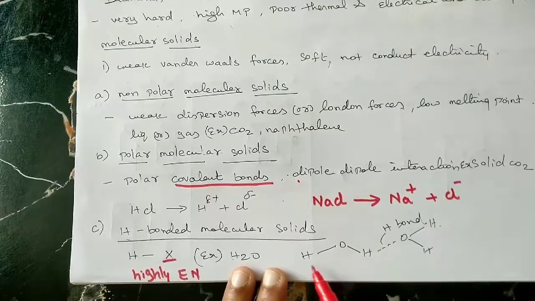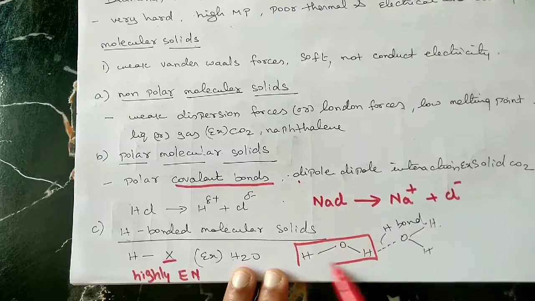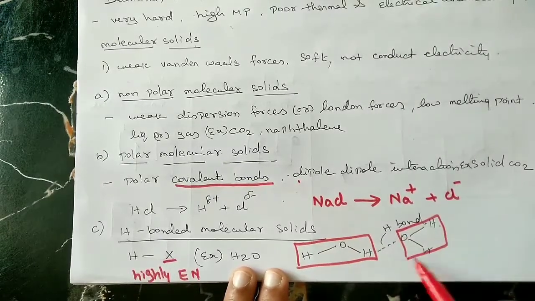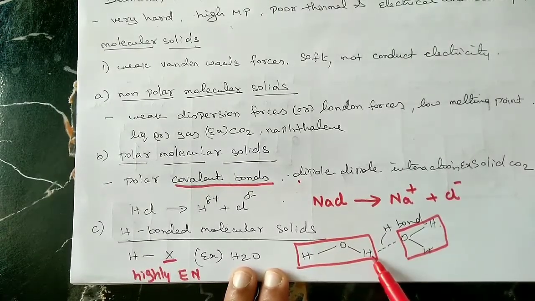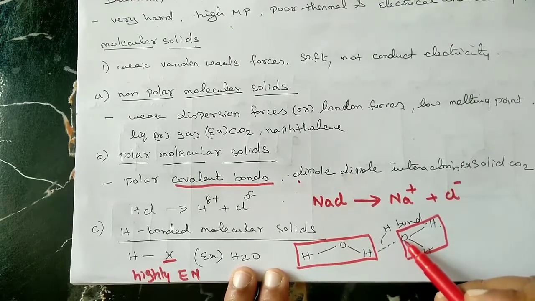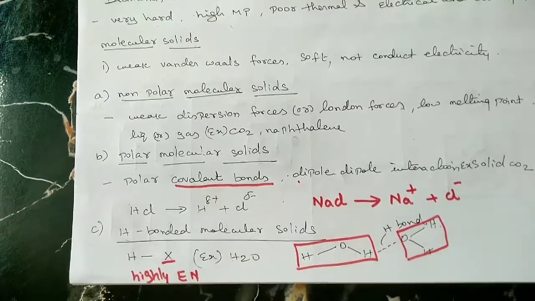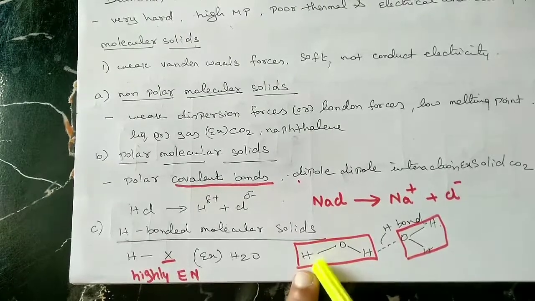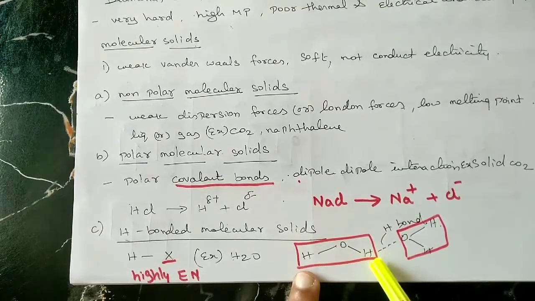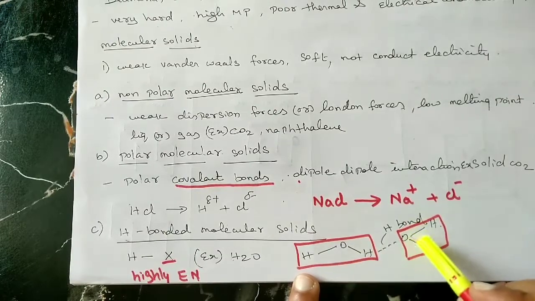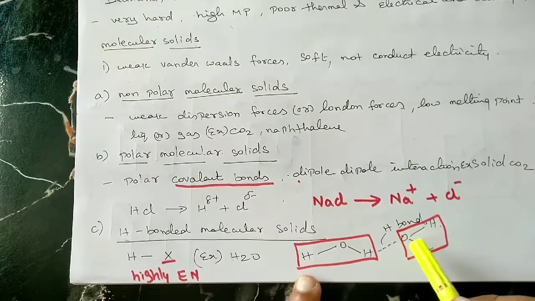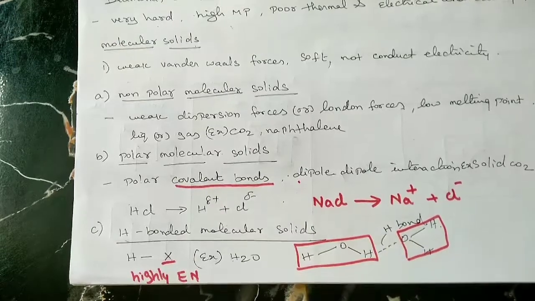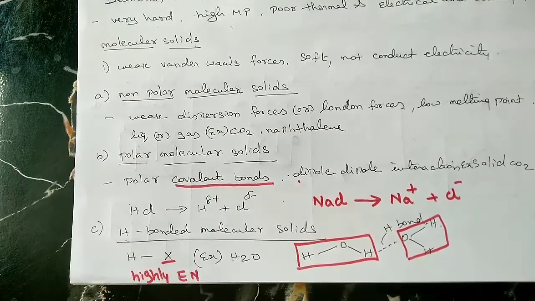Here we have taken two molecules of water. The hydrogen atom of one molecule is bonded with the oxygen atom of the other molecule, and that is called hydrogen bonding.